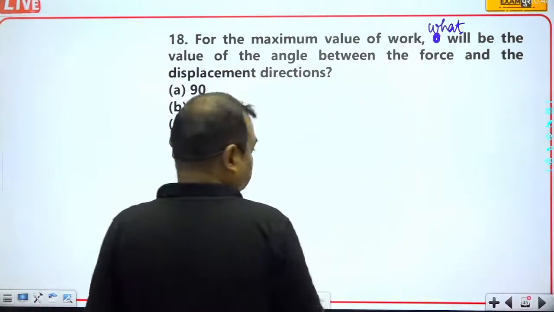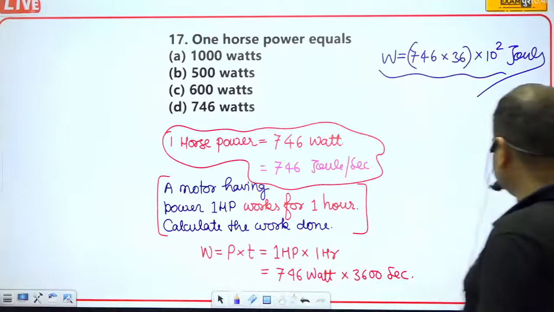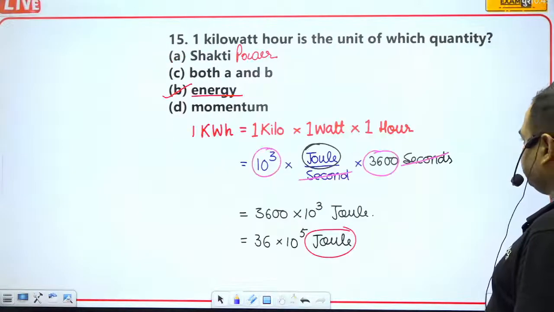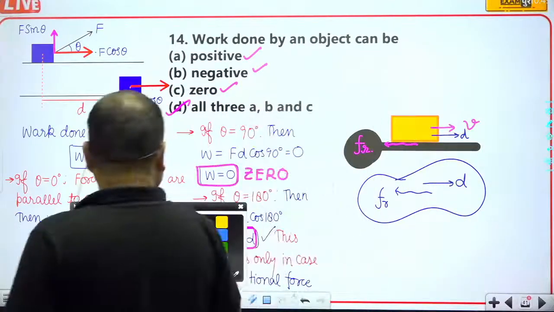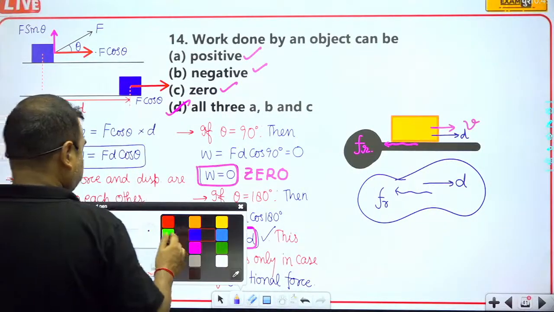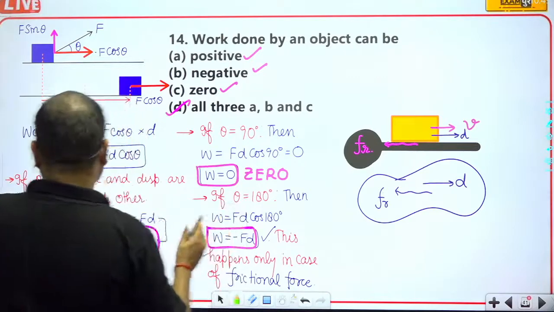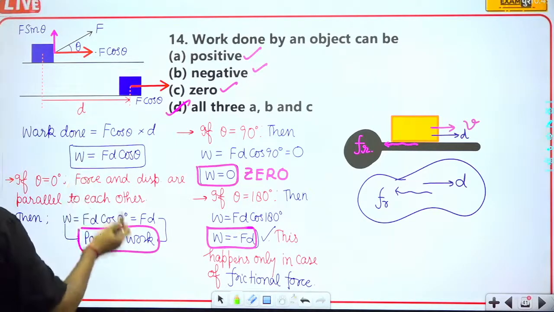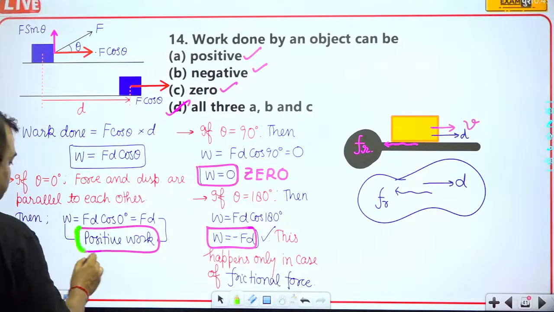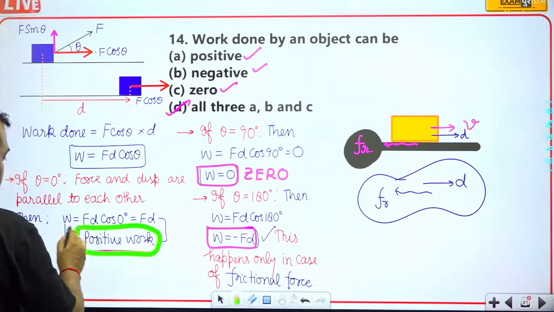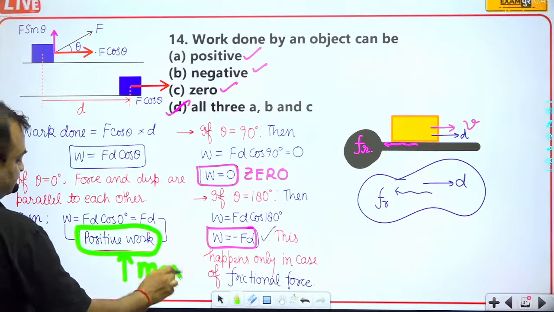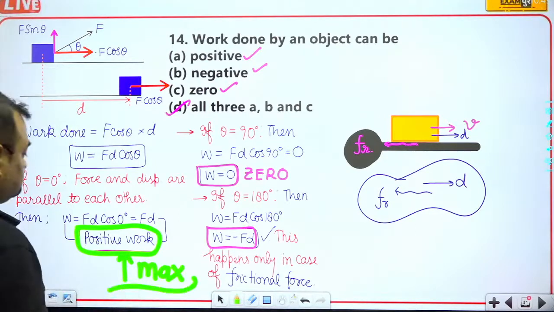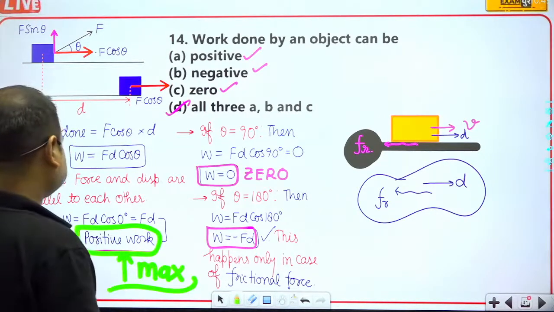As I have already told you, guys, here you can see that this is the positive work as well as the maximum work.